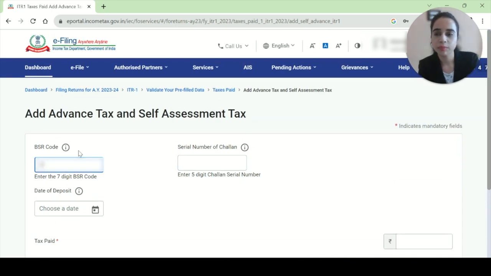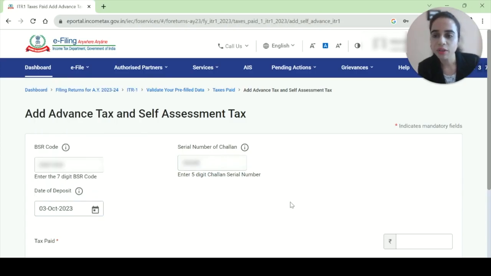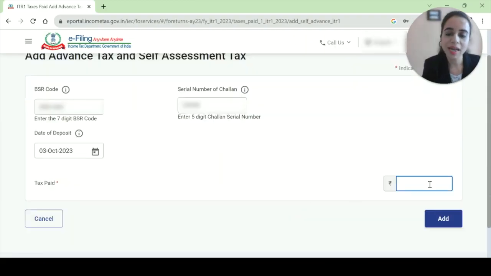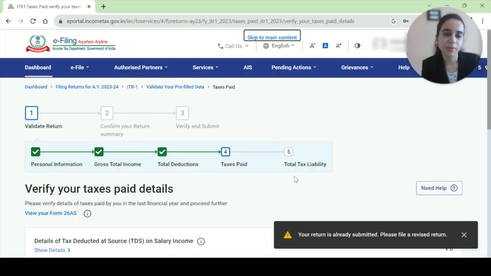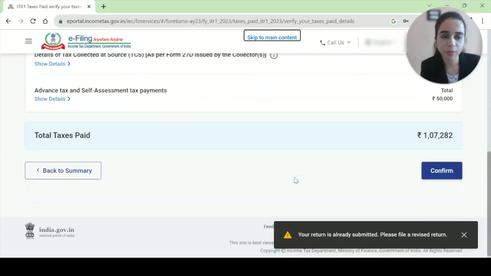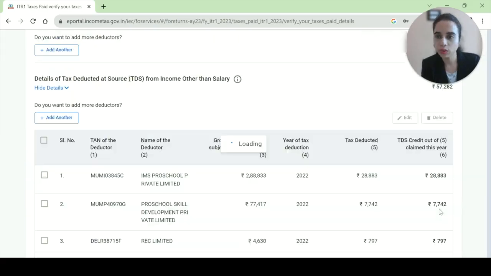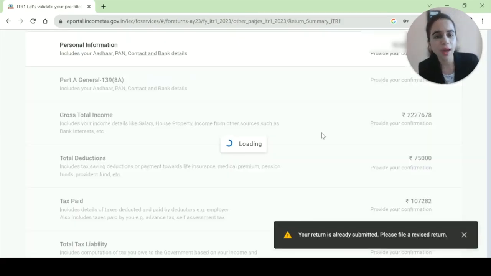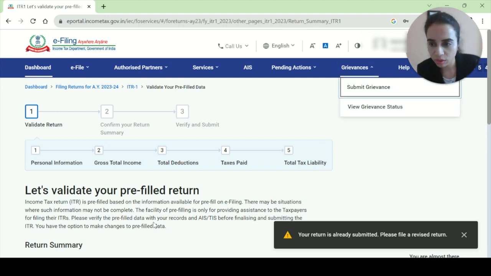All right, so let's say 404 serial number of challan, it's 5 digit, and I'll say okay, this is the date when I have paid the self assessment tax and this is the amount 50,000. I say that this income tax doesn't know because I have paid very recently. So my total taxes paid are now 107,282. So whatever it is, you have to fill it, and it will be pre-filled also, like you saw here.